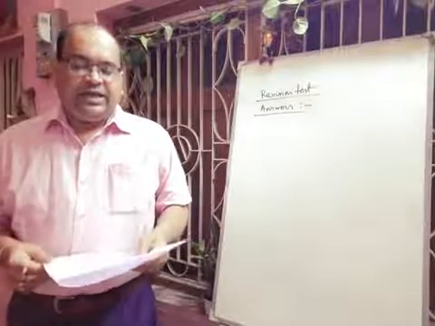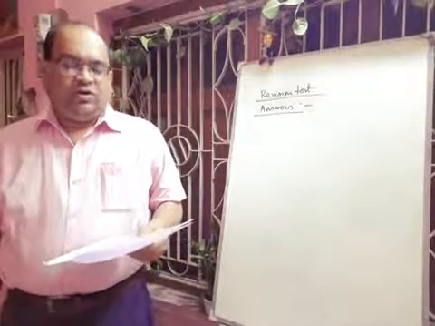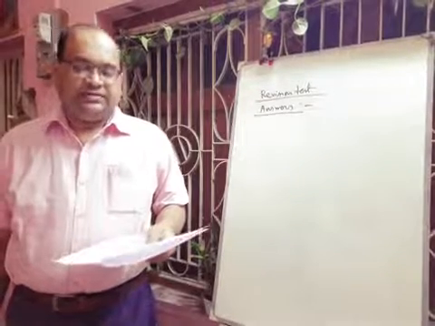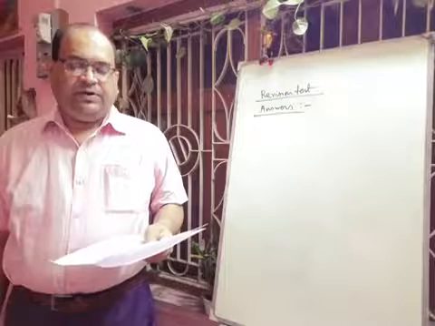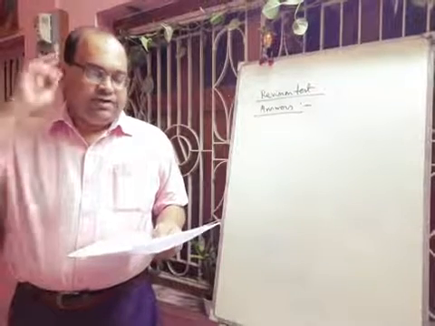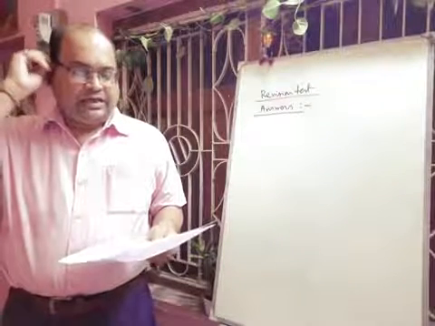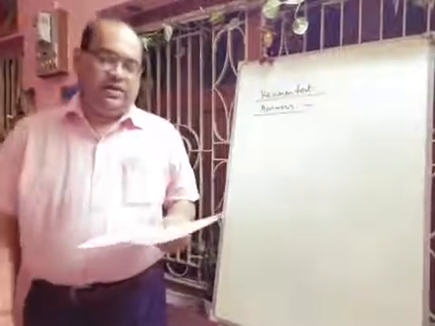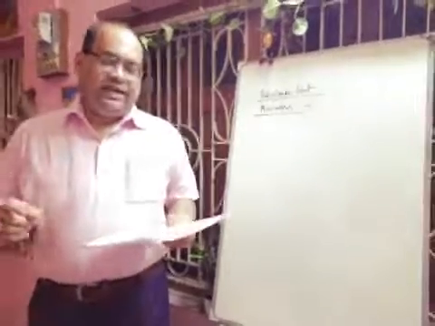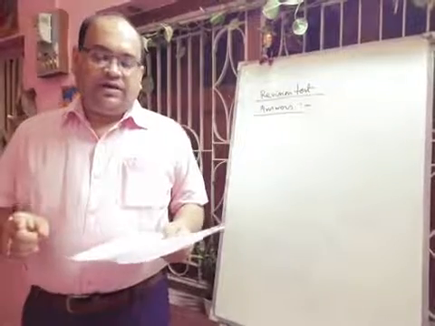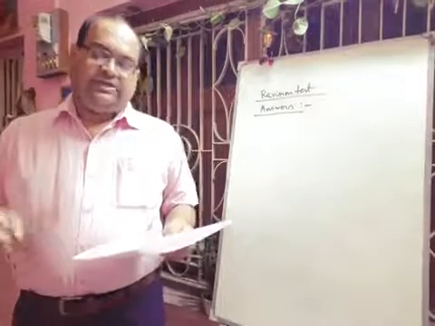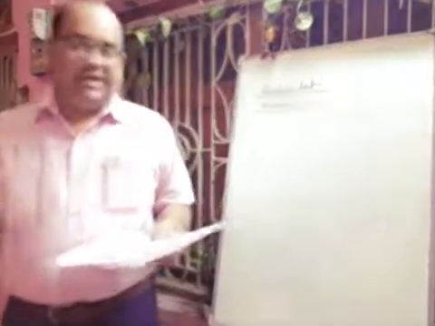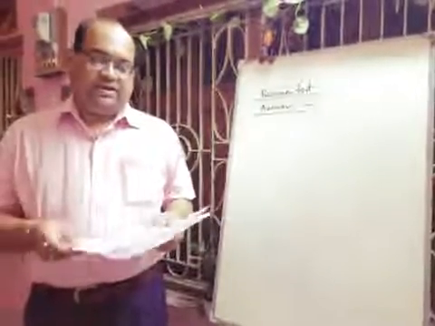Next question is given, write true or false. Cooking of vegetable is a chemical change that is irreversible, desirable, fast but periodic changes. So here you have to take care that if any statement is wrong, the whole will be false. Cooking of vegetable is definitely a chemical change, definitely an irreversible change. It is also desirable. It is also fast, but it is not a periodic change. So your answer will be false here.